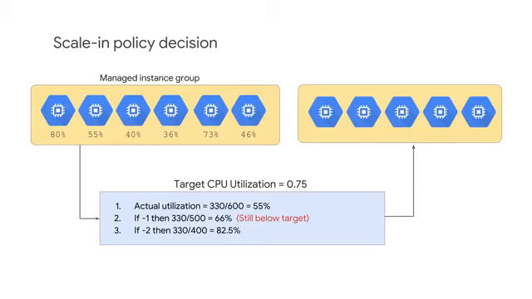Now here's a tip. Consider using Stackdriver custom metrics for autoscaling. The reason is that CPU utilization is rarely a good measure of customer experience. A custom metric can enable autoscaling on a more meaningful value. For example, a game service might scale with the number of players, which might be more directly related to application performance than something like CPU utilization.